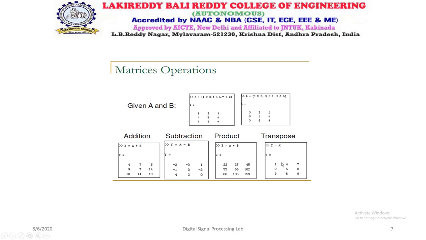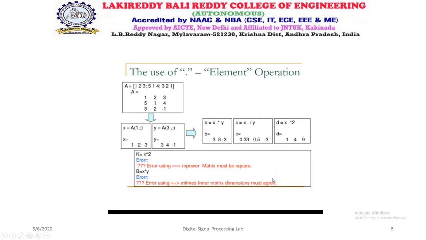Coming to another operation, we know the transpose of a matrix means the rows and columns are interchanged. That process is known as transpose. I consider a matrix T where A is transposed. See here 1 2 3 is a row, here 1 2 3 is a column. So this is how we do transpose.